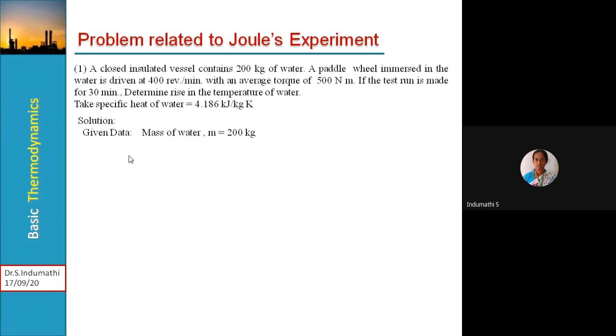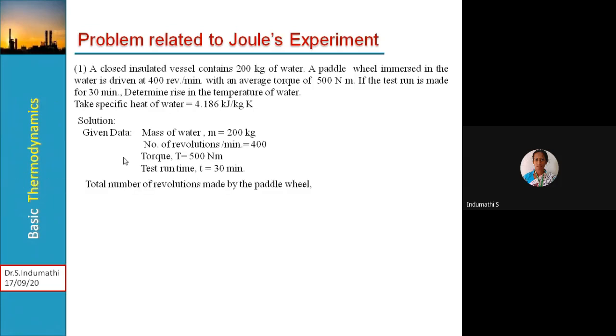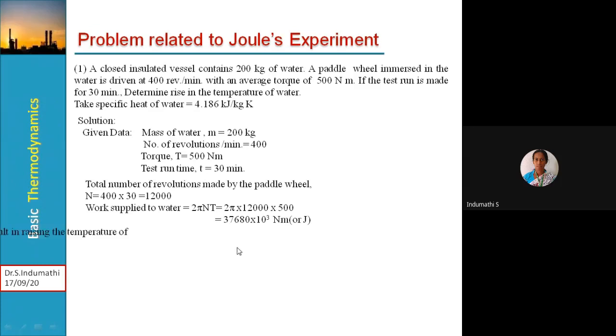Mass of water m is equal to 200 kg, given number of revolutions per minute 400, torque T is equal to 500 Newton meter, and test run time t is equal to 30 minutes. Then the total number of revolutions made by the paddle wheel, n, is equal to 400 into 30, which is 12,000. We get the work supplied to the water, 2 pi nT, which is 37.68 into 10 to the power 6 Newton meter, or joules.